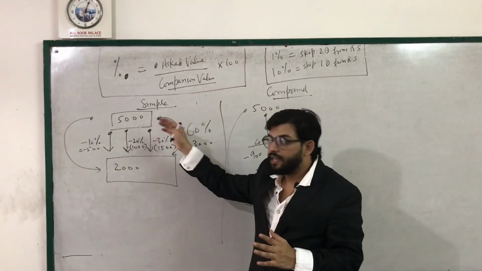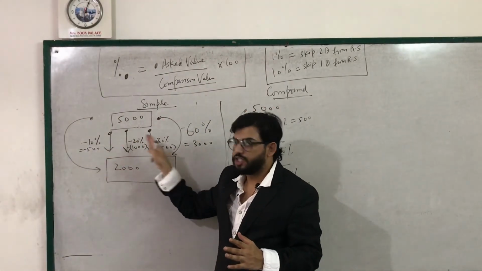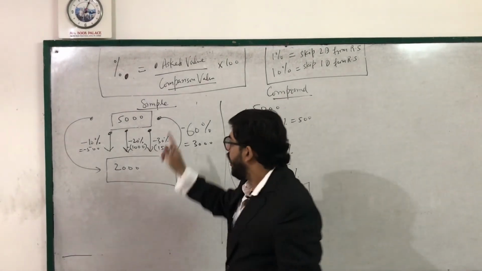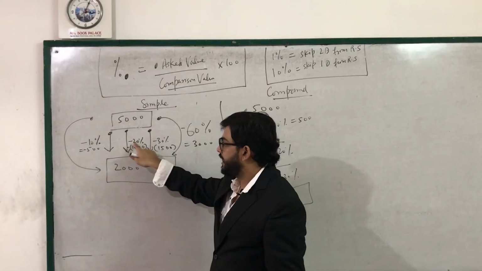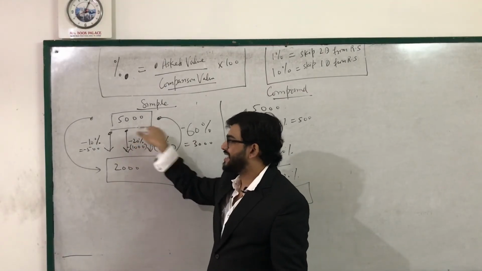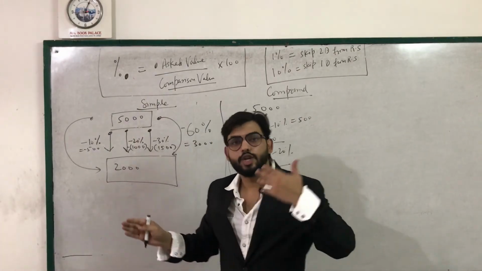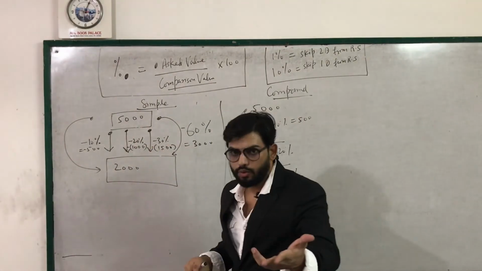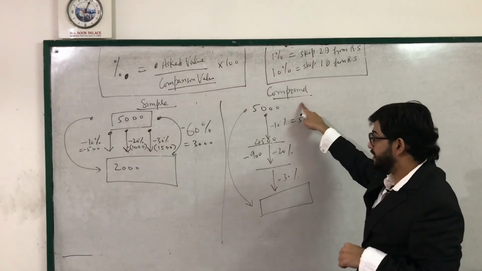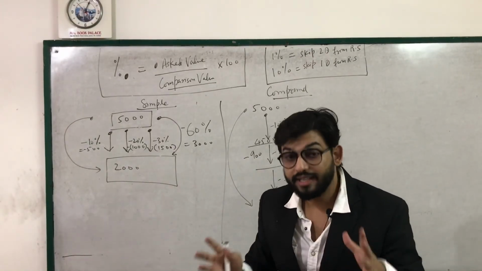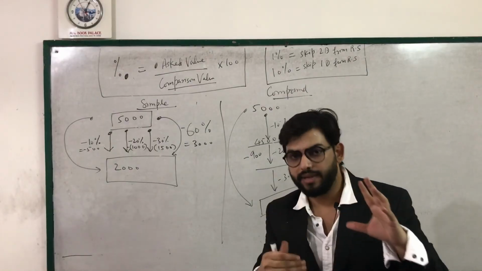In the simple case, every different percentage change, that means percentage increase or percentage decrease, functions on the same past value because all the percentage changes happen together on the same past value. But in the compound case, the percentage changes do not happen simultaneously, they happen on a step by step basis.